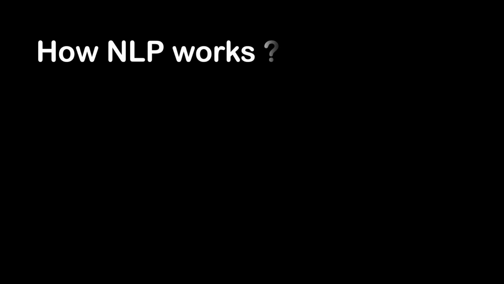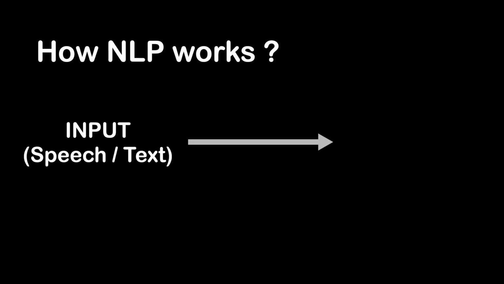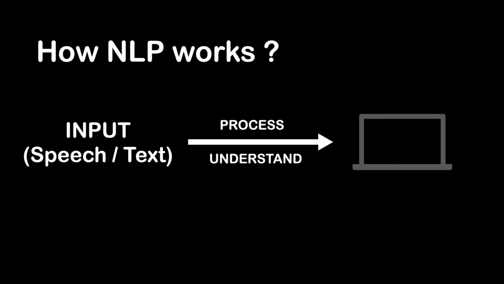So, how does natural language processing work? NLP enables computers to understand natural language as humans do, whether the language is spoken or written. Natural language processing uses artificial intelligence to take real-world input, process it, and make sense of it in a way a computer can understand.